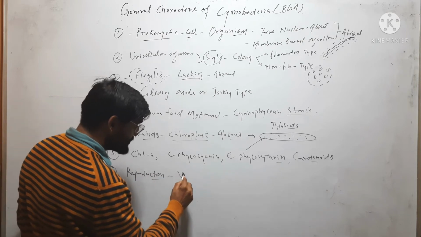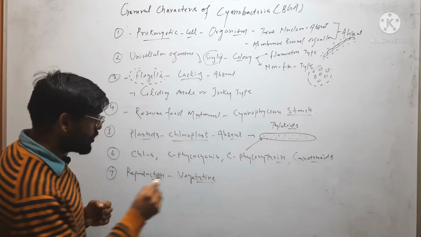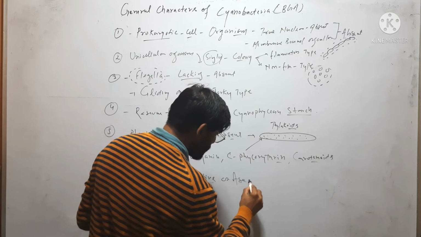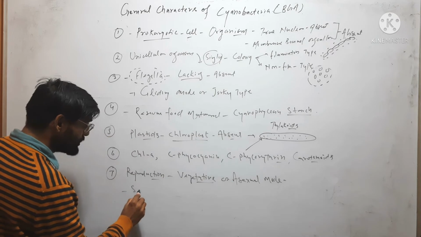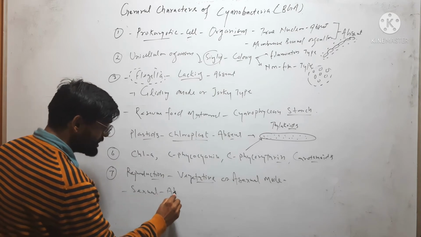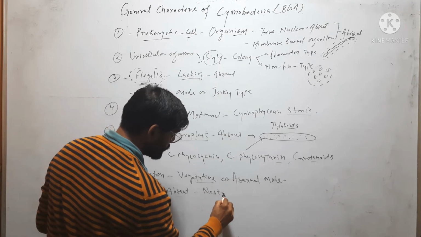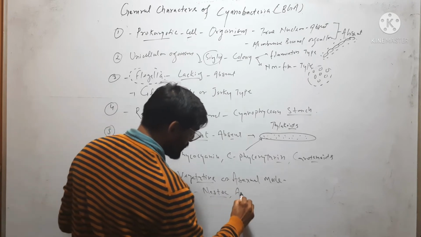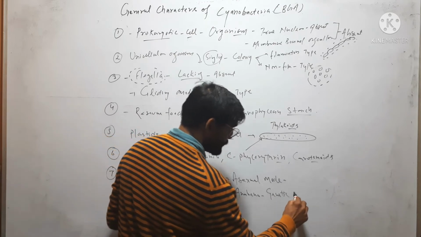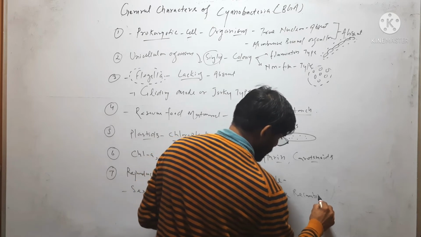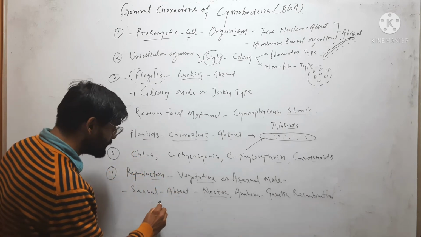So here in case of cyanobacteria, reproduction occurs through vegetative or asexual mode. Means sexual reproduction here is absent. But in case of Nostoc and Anabaena, genetic recombination like conjugation, transduction, transformation have been reported.